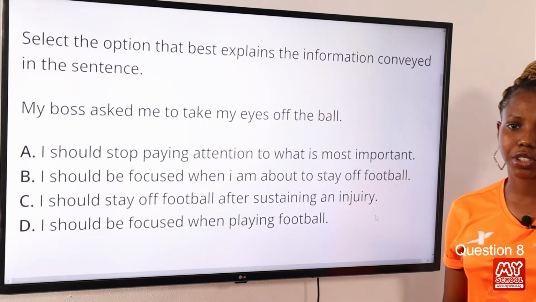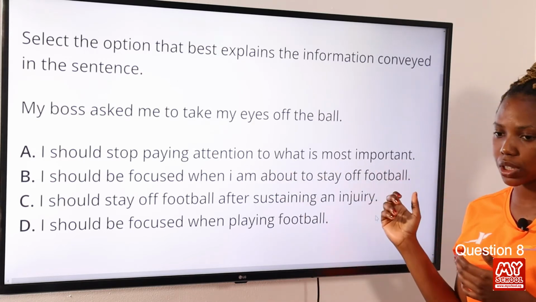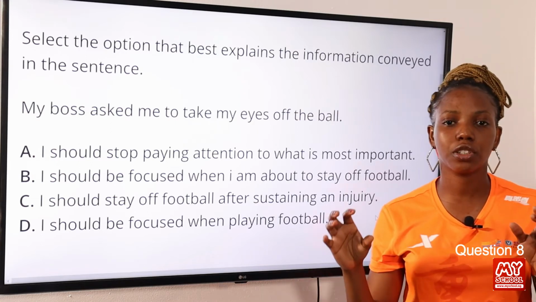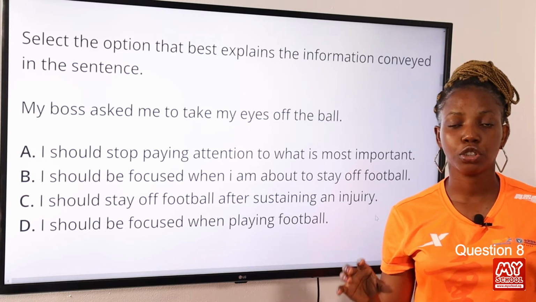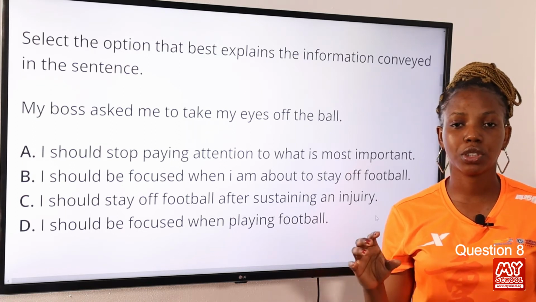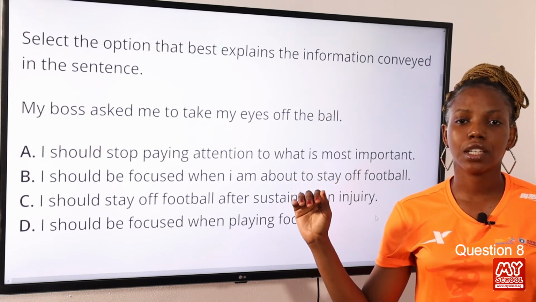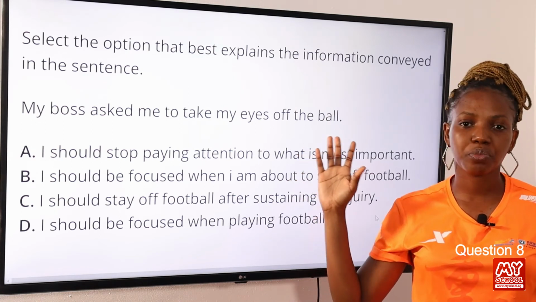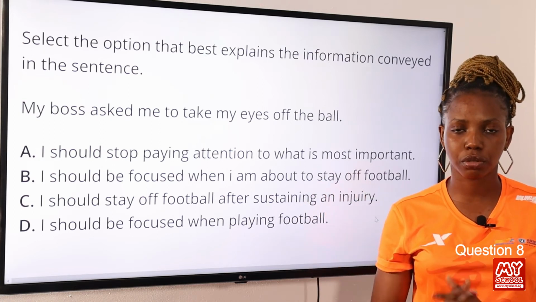The answer to this question is option A, I should stop paying attention to what is most important. The idiom "take your eyes off the ball" means to not pay attention to what it is you're doing at the moment, or what you're doing at that time. So option A clearly explains this and it defines the idiom appropriately, correctly. So option A is the correct answer to this question.